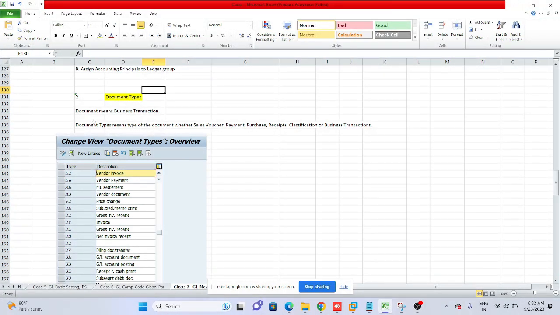Like if a business is purchasing something from a vendor, selling something to a customer, giving salary to employees internally, or taking a loan from banks or financial institutions. Whatever business transaction a business is doing, whether it is a small business or a big business, that transaction is called a document, which is posted in the SAP system. That business transaction, the general entry which is posted, is called a document. Document means business transaction in SAP system.